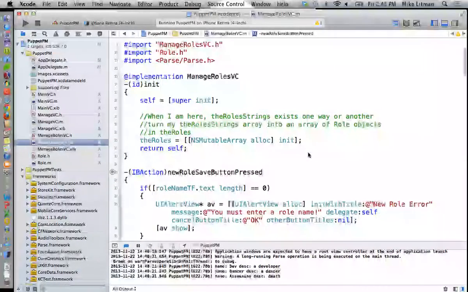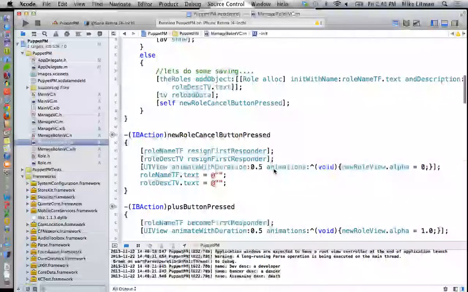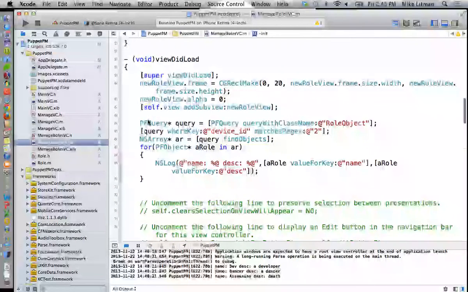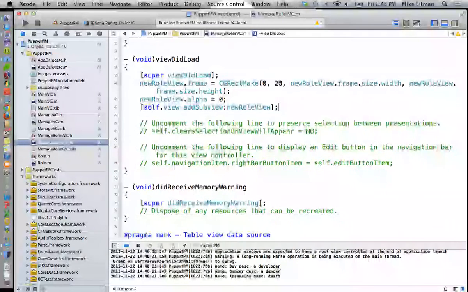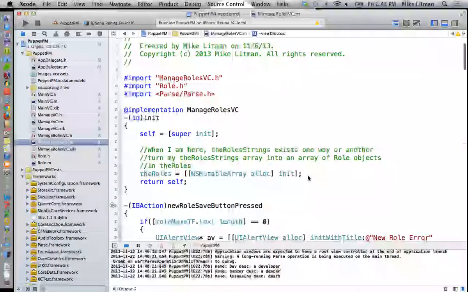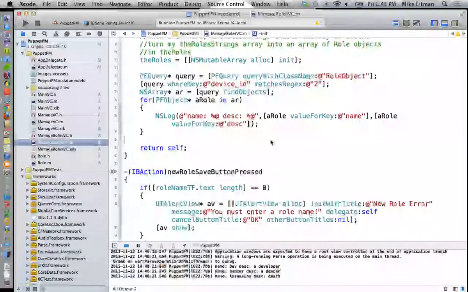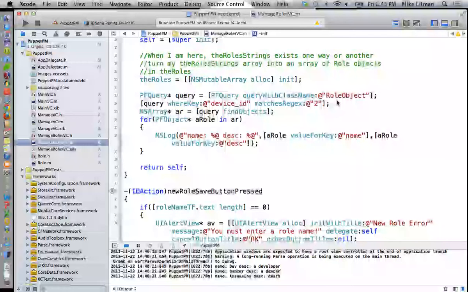Okay. So what do we want to do here inside of ManageRolesVC? We want to get our roles from the cloud. So I'm going to grab all the code we just put down here. We'll bring it up there to our constructor instead of viewDidLoad. And we'll assume this is Simon's app, so we'll keep the unique ID and set it to, we're just hard coding that in there for right now. All right, and we go ahead and get our object.